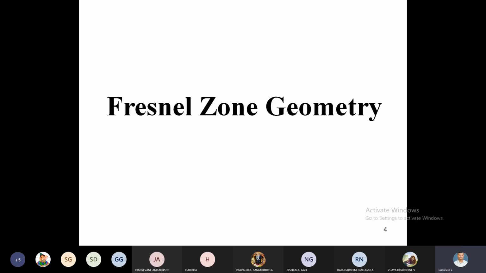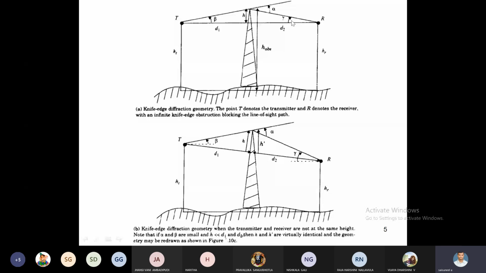Alpha is the angle from the line of sight path to the transmitted wave from transmitter to obstacle, and gamma is the angle from the obstacle to the line of sight path at the receiver.